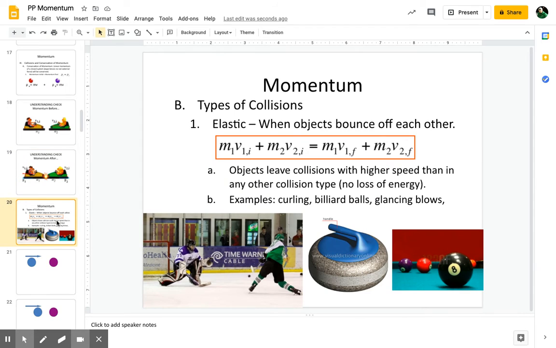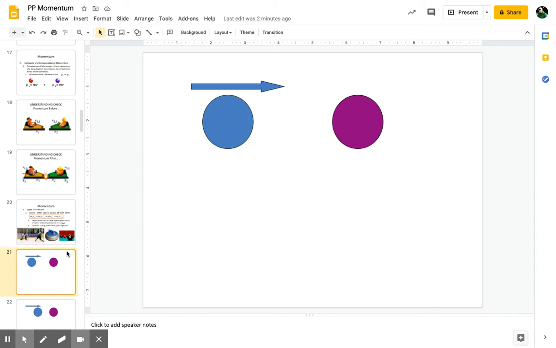Okay, so our first type of collision is elastic. When you hear elastic, you should be thinking like a rubber band. So here is the equation, and it's really not that hard. It's m1 v1 initial of the first thing plus m2 v2 of the second thing equals m1 v1 final of the first thing plus m2 v2 final of the second thing. So this would be like somebody hitting a hockey puck, the curling videos we've shown, pool, just in general.